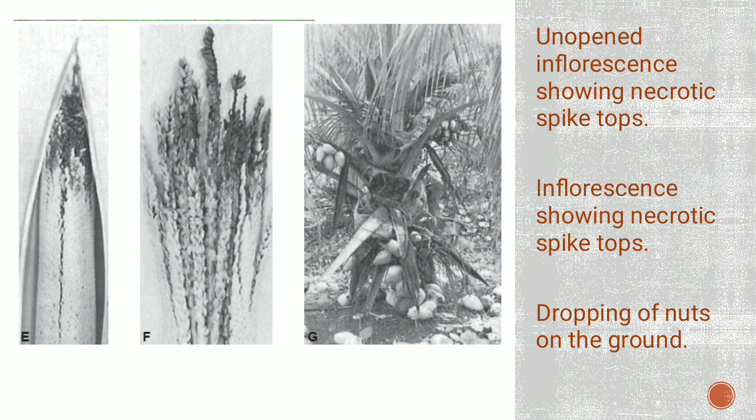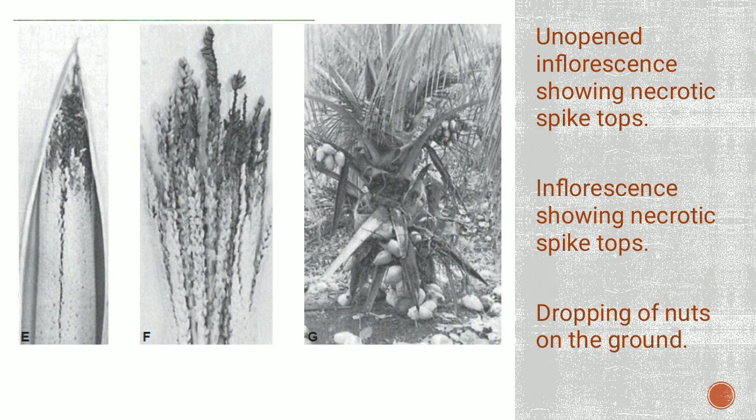So I told you it survives in the young inflorescence and the tender leaves. So in the young inflorescence, if you see the first picture, this is a picture of an unopened inflorescence which is showing necrotic spike tops. So all the spikes have become necrotic. This is one of the first symptoms of the disease. And if you see in the second picture, even a freshly opened inflorescence, the inflorescence that has opened up, also shows necrotic spike tops. So an inflorescence which is unopened as well as a freshly opened inflorescence will show black necrotic tops, or the top is now called necrotic spike tops because they are completely black in color, and the older ones also will start gradually rusting.